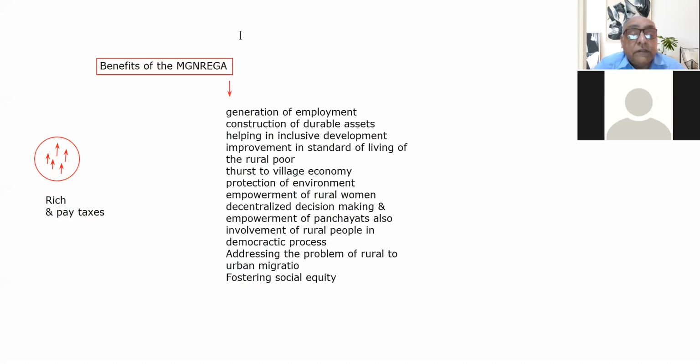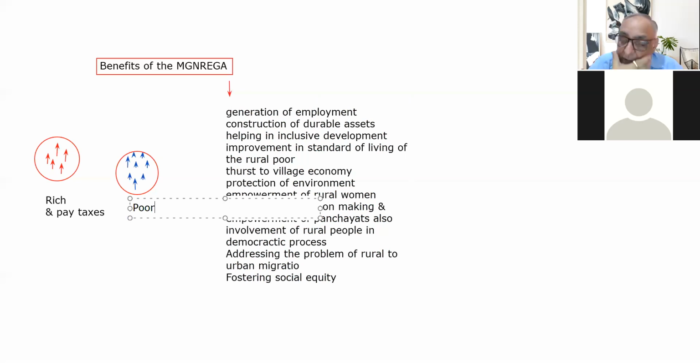Okay. And there is another category of individuals, right? These type of people are basically the poor people. They are poor people and don't pay taxes, because they are poor. So in the preamble of the Constitution of India, we have made a commitment to the promotion of equality or socialism also.